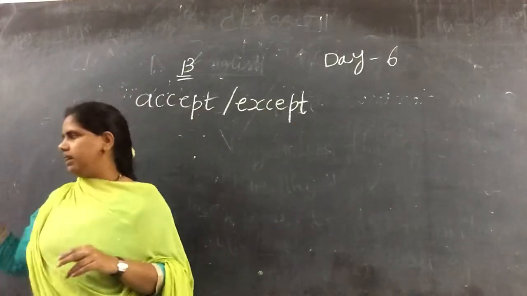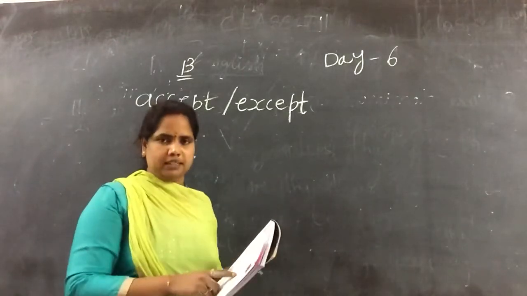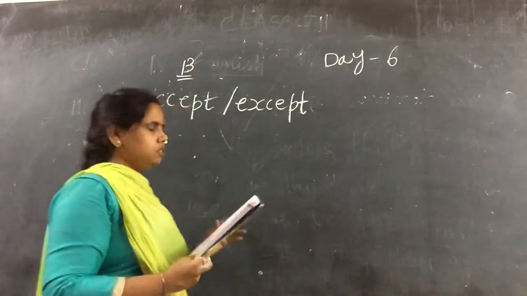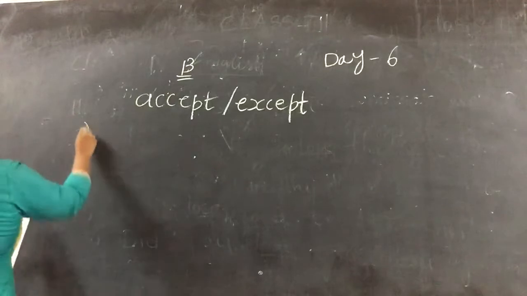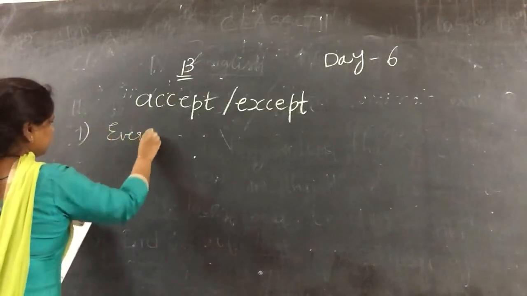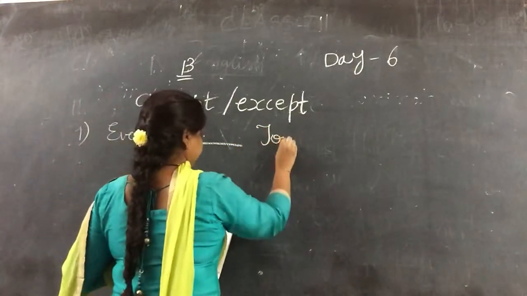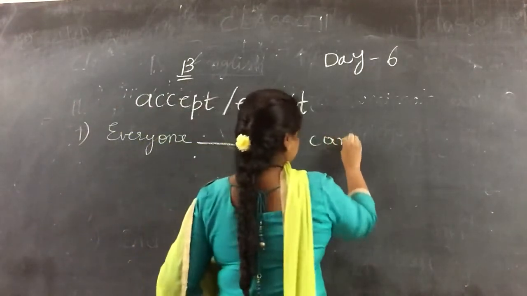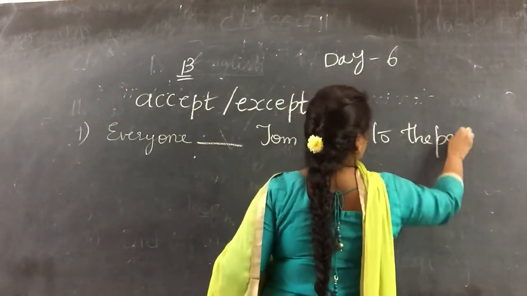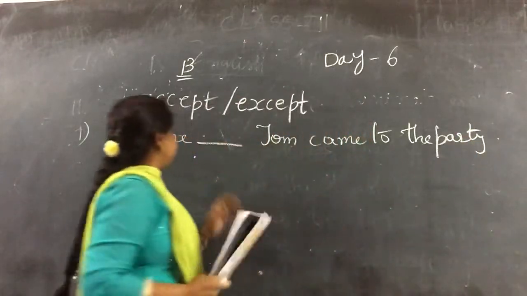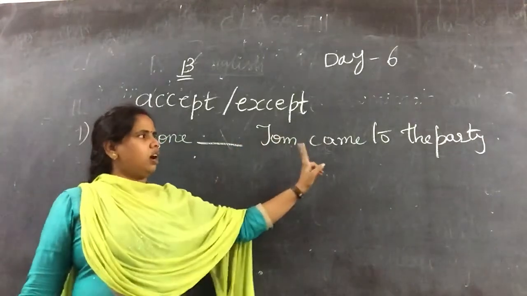Okay now. So here we had given few statements and he had given a blank. We need to fill those blanks with the word accept or except. First one is, everyone dash Tom came to the party. Okay, what they are saying? Everyone came. Everyone dash Tom came to the party.